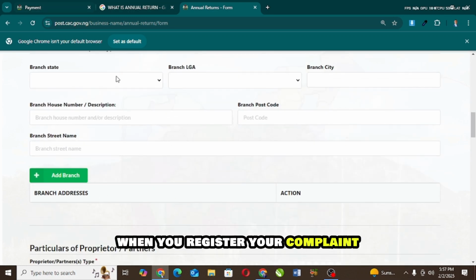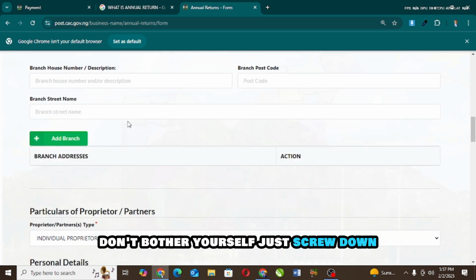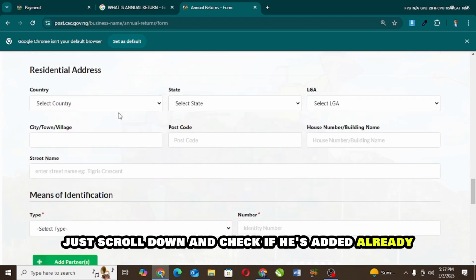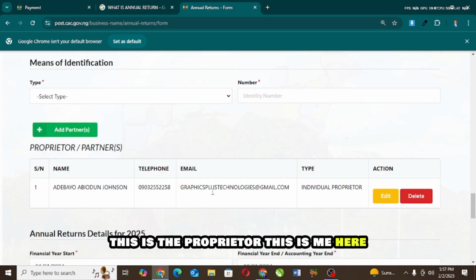But if you don't have a branch when you register your company, don't bother yourself. Just scroll down. Don't worry, the proprietor is already here. Just scroll down and check if it's added already. This is the proprietor. This is me here. My name is added here already. I don't need to stress myself.